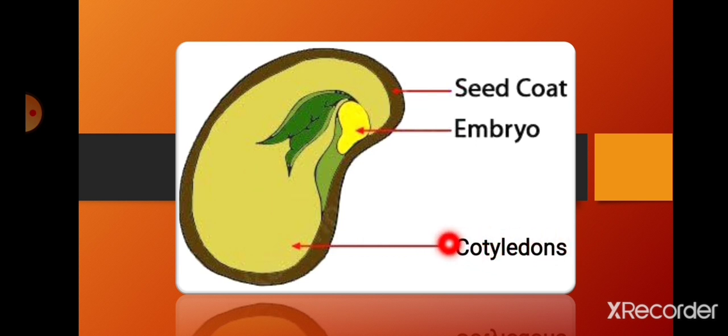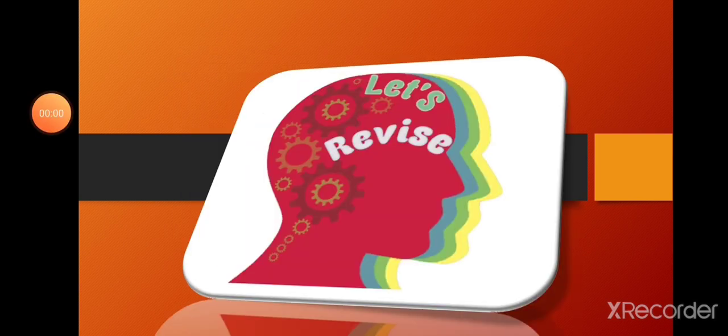There can be one or two cotyledons. The tiny baby plant inside the seed is called the embryo. This baby plant is also known as seedling.